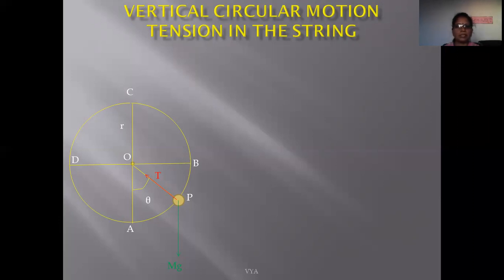Tension is one kind of force, due to molecular attraction within that string, and it is always directed toward the center of the circle. Here in the figure, the red arrow indicates the tension within the string, directed toward the center.